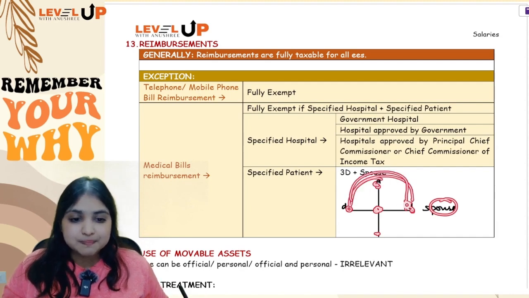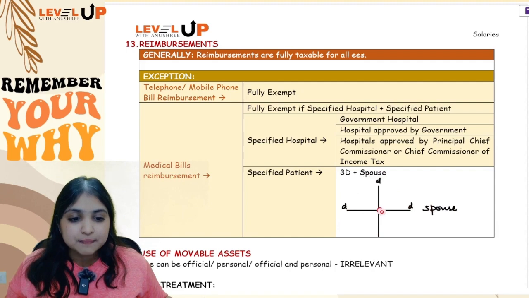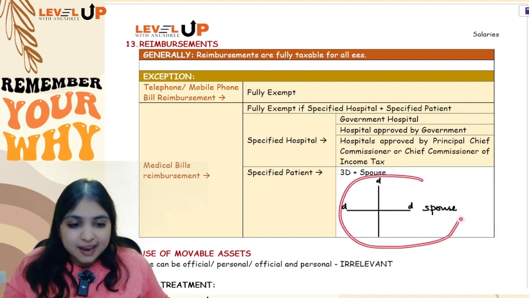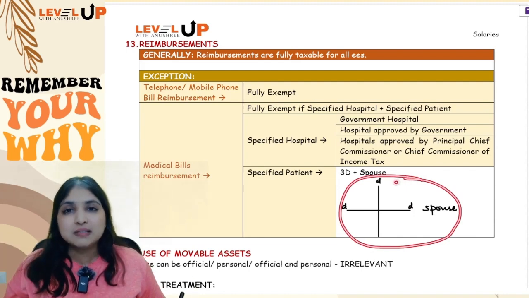So 3D plus spouse, I'll repeat once again: if I am the assessee, then my dependent brother, my dependent sister, my dependent parents, my children, dependent or independent doesn't matter, and my spouse. So if the patient happens to be any of these people, only then the medical bills reimbursement will be exempt.